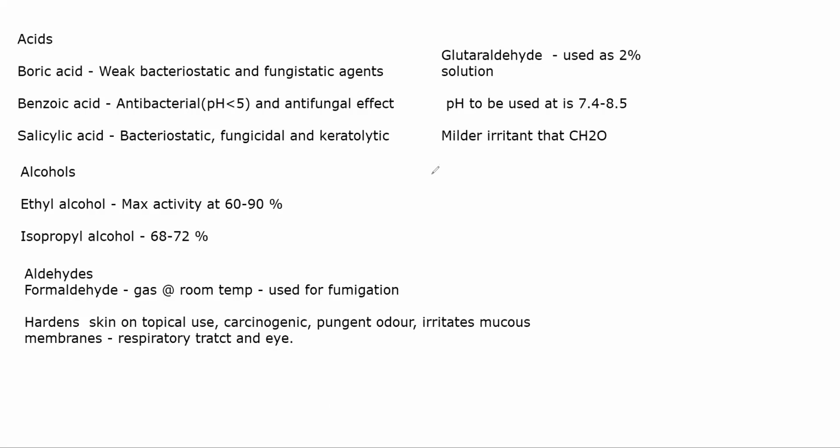This will not do that. You can use a 2% solution for local application, especially when a person has hyperhidrosis, increased sweating. Some people will have increased sweating in their palms and their soles. In that you can use glutaraldehyde. It is called idiopathic hyperhidrosis. Cause is unknown. So in that you use a 2% solution of glutaraldehyde.